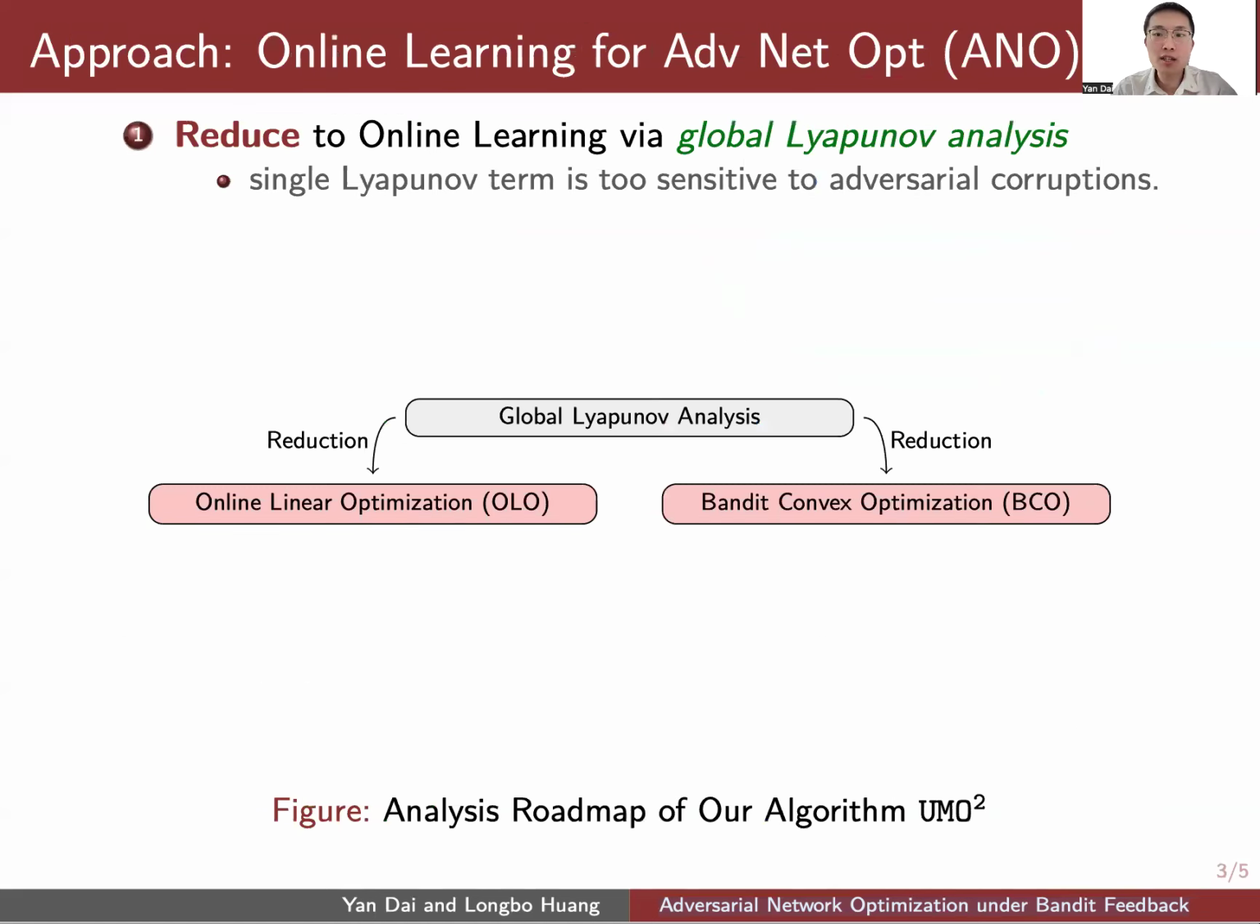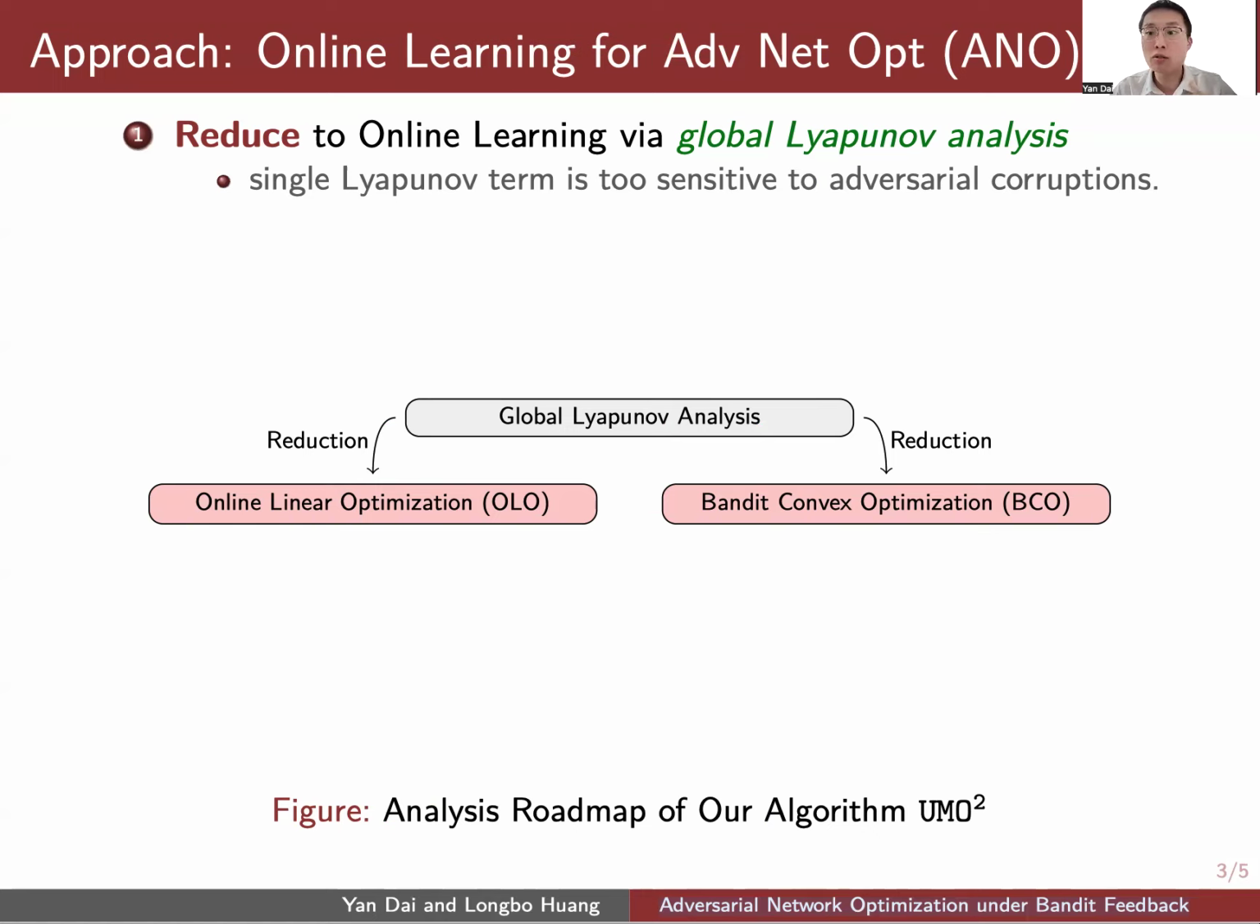So how do we tackle this? We call our approach online learning for adversarial network optimization, which is framed within 3 steps. The first step is reducing the complex network problem to online learning via a global Nearplov analysis. That is, instead of considering a single Nearplov term one by one, which is typical in SNO, we consider their sum in a whole for more robustness towards adversarial corruptions.